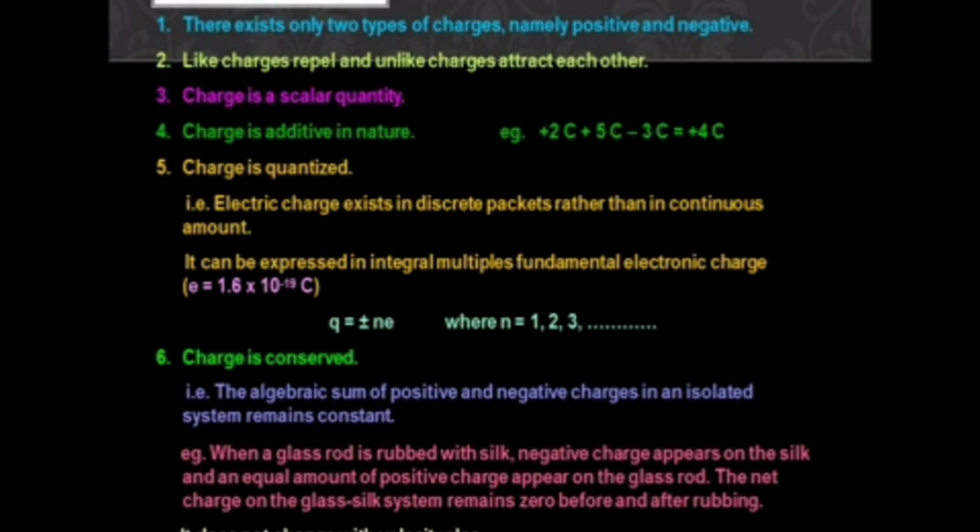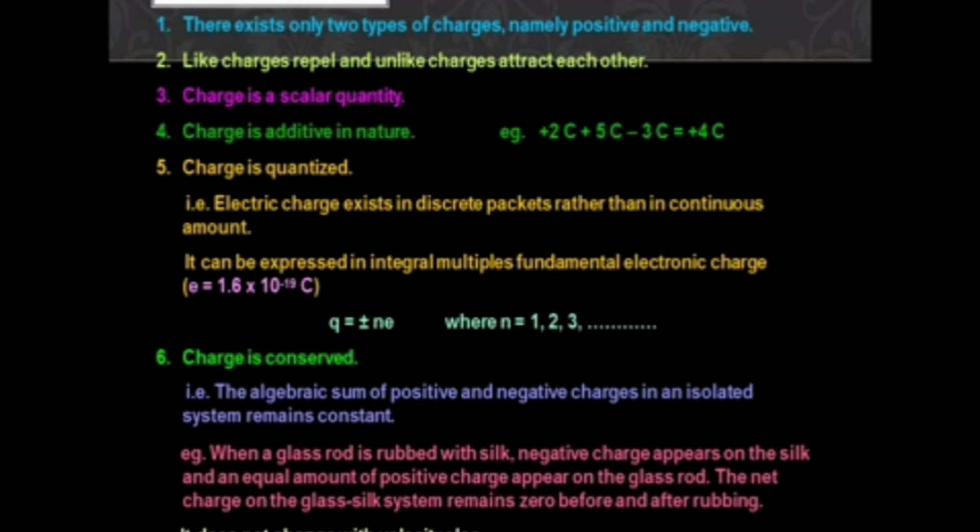So first one, properties of electric charges. There are only two types of charges, positive and negative. Like charges repel each other, and opposite charges attract each other. Then, you know the scalar quantity and vector quantity. Charge is a scalar quantity. Charge is additive in nature.